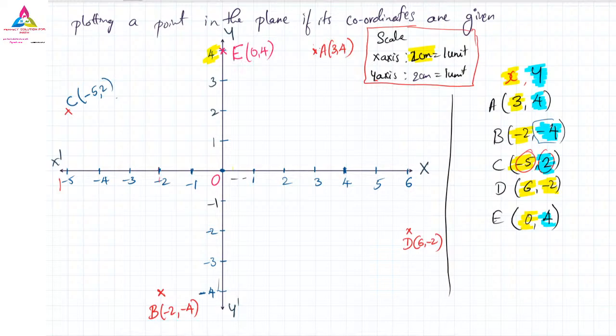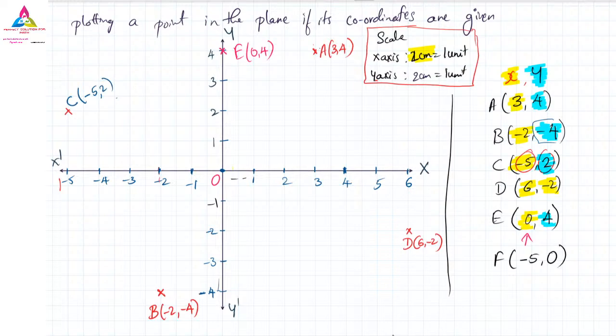Some students are finding difficulty finding where that 0 will come. It is a little bit of confusion some of you may have. So x value 0 means the point will come on the y axis. Very good. If the x value is 0, the point is coming on the y axis. So take down one more number, F, that is minus 5 and 0. Yes, minus 5 and 0.